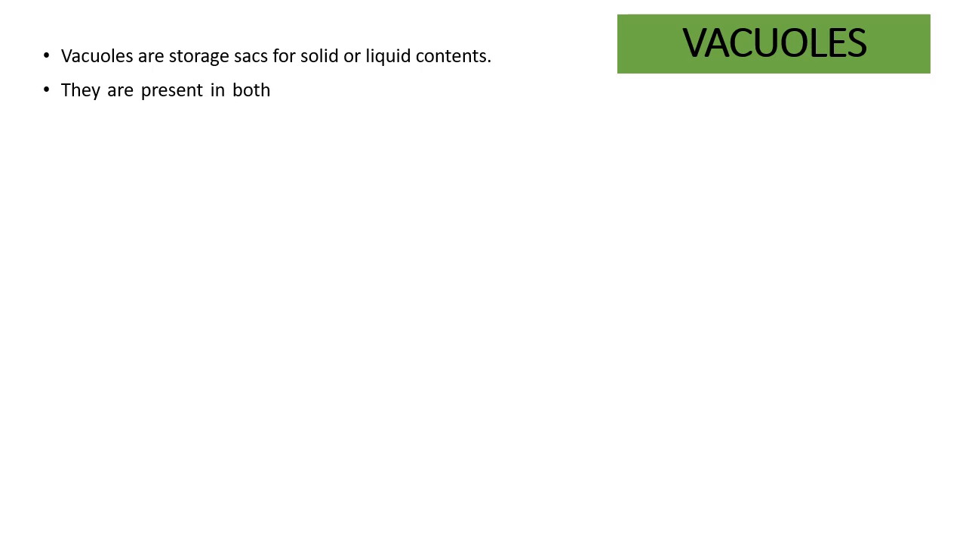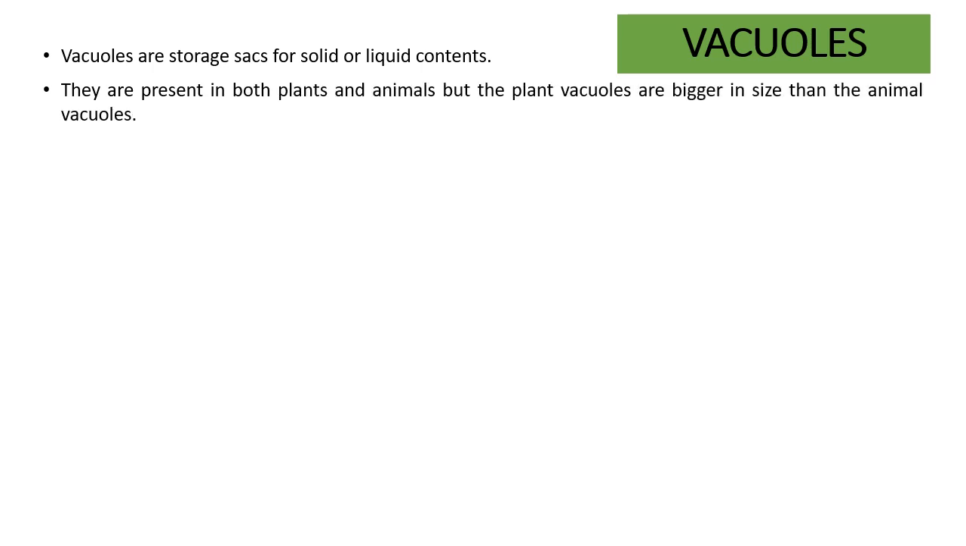Now we come to the last organelle, the vacuoles. Vacuoles are the storage sacs for solid or liquid contents. That is, if a cell wants to store anything, solid or liquid, it will do so within a vacuole. Now both plant and animal cells need to store materials. Hence, these vacuoles are present in both plants and animals. But the plant vacuoles are bigger in size and more in number than the animal vacuoles. Sometimes these plant vacuoles combine together to form a central huge vacuole, which covers almost the entire cell's area.